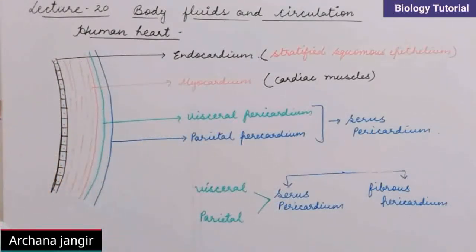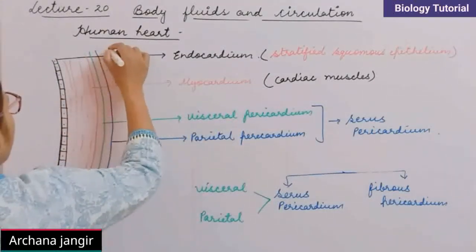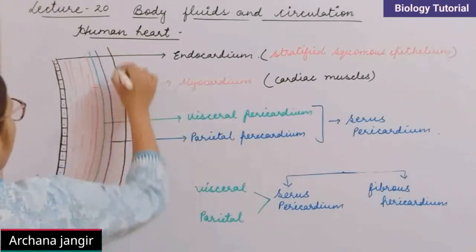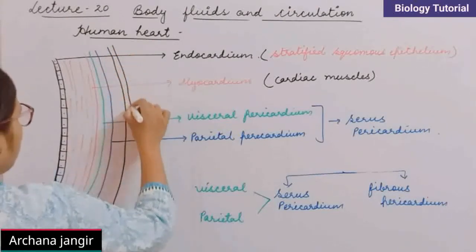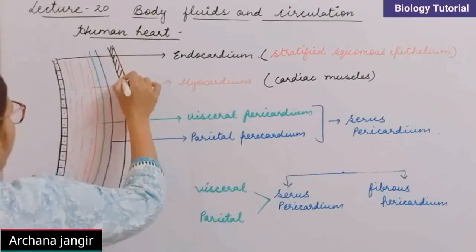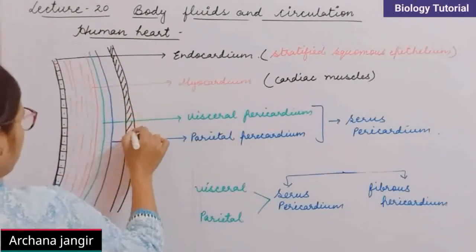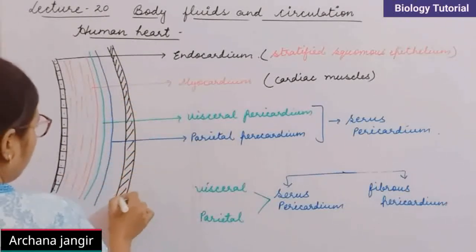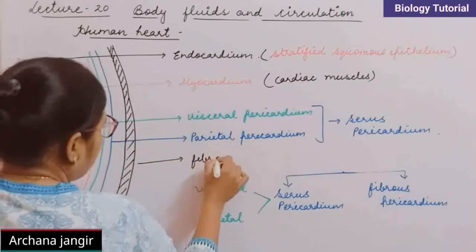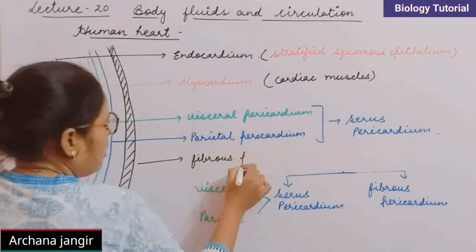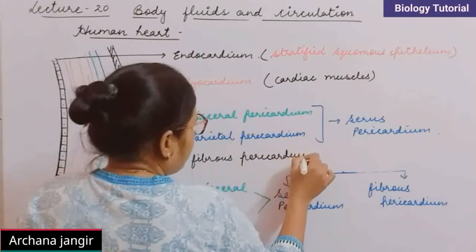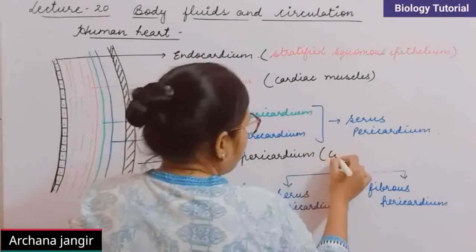And the last one is the fibrous pericardium. So here is the outermost layer, and this outermost layer is called fibrous pericardium. So this is the fibrous one, made up of connective tissues.